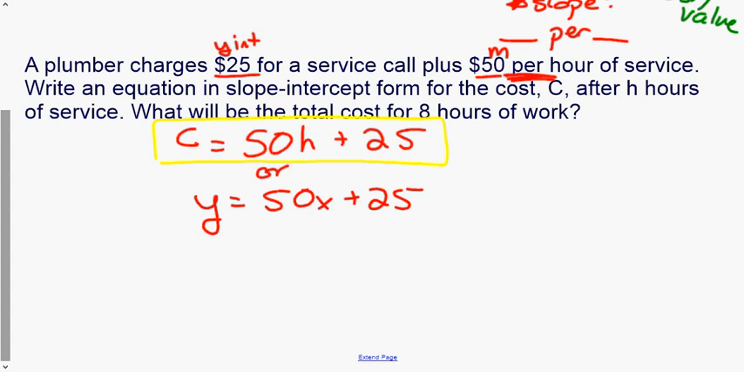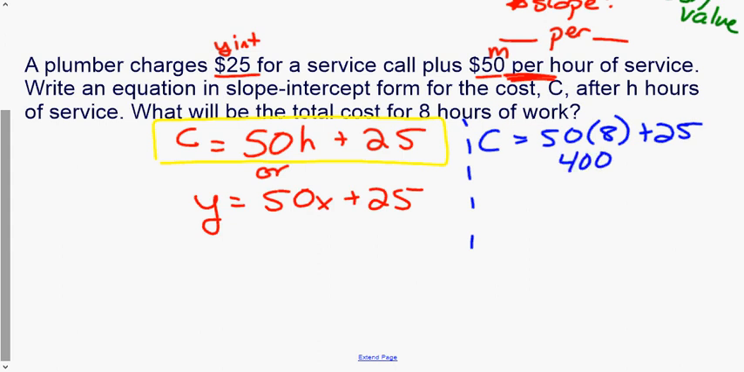Now, there's a part 2. What will the total cost for 8 hours of work be? Plug 8 into your equation. So C equals 50 times 8 plus 25. Well, 50 times 8 is 400, so the cost equals $425.